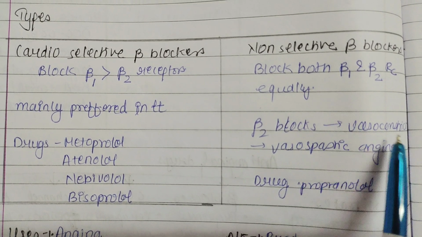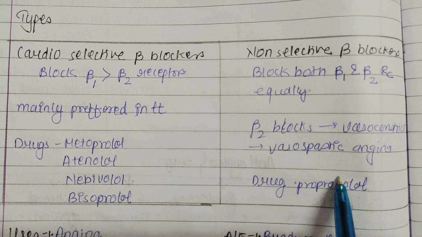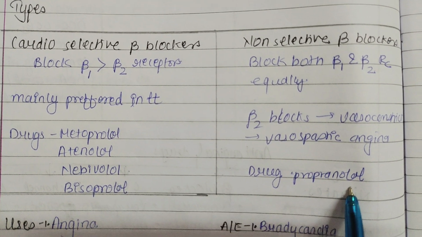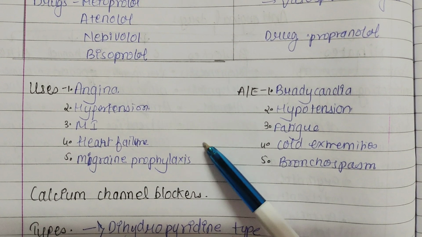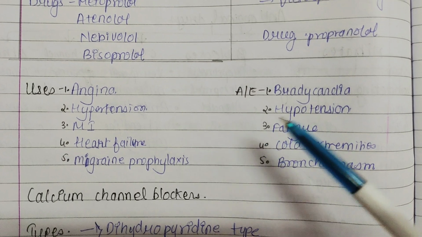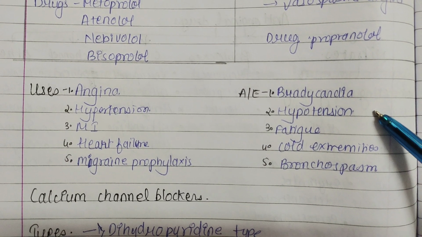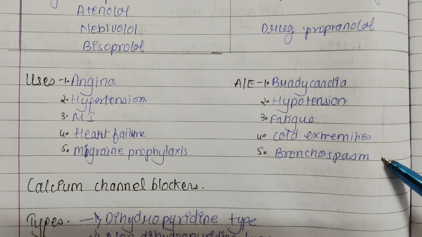Non-selective block both beta-1 and beta-2 receptors equally. Beta-2 block causes vasoconstriction that leads to vasospastic angina. The drug is propranolol. Uses of beta blockers are in angina, hypertension, MI, heart failure, and migraine prophylaxis. Adverse effects are bradycardia, hypotension, fatigue, cold extremities, and bronchospasm.